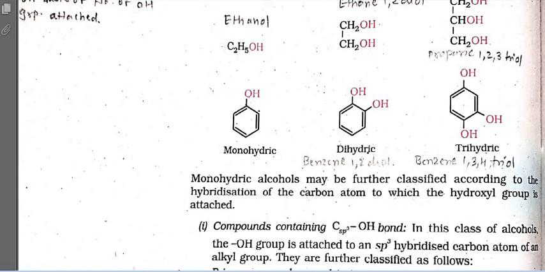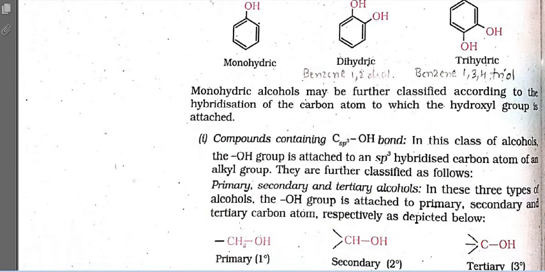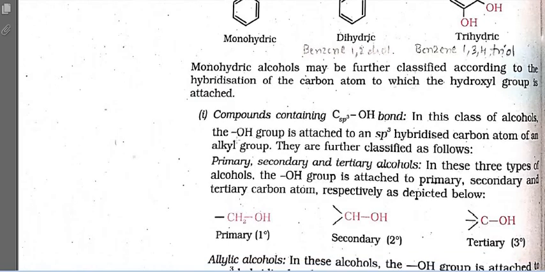Now moving to the next, the monohydric alcohols are basically classified according to their hybridization. Just recall this from the classification of alcohols and haloalkanes. Two types of hybridization are there, one is sp3 and the other is sp2. First we'll see the sp3 hybridization. In this class of alcohol, the OH group is attached directly to the sp3 hybridized carbon, and they are classified as primary, secondary and tertiary alcohol.